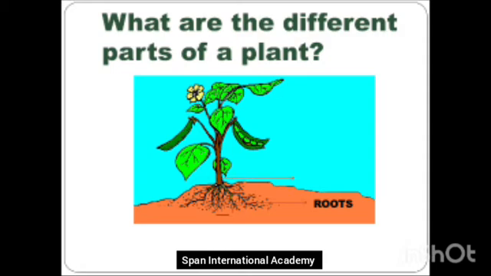Let's see the second part. The second part is the stem. Yes, it is the stem. Then the third part is the leaves. You all see leaves on the plant? Yes. So first we have the roots, then we have the stem, and then the leaves. And then after the leaves on a plant we get a flower. So these are the different parts of a plant.